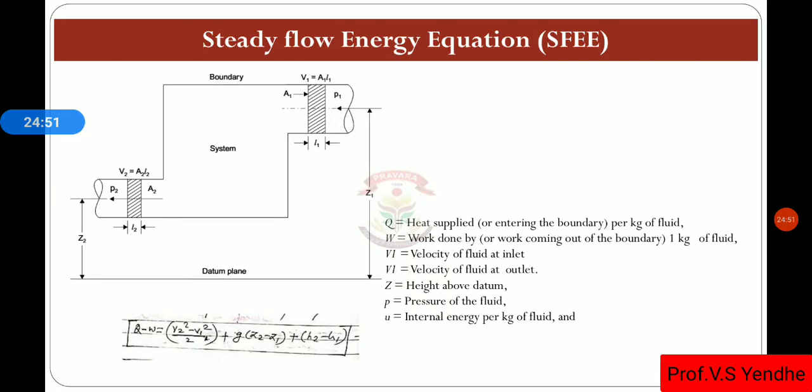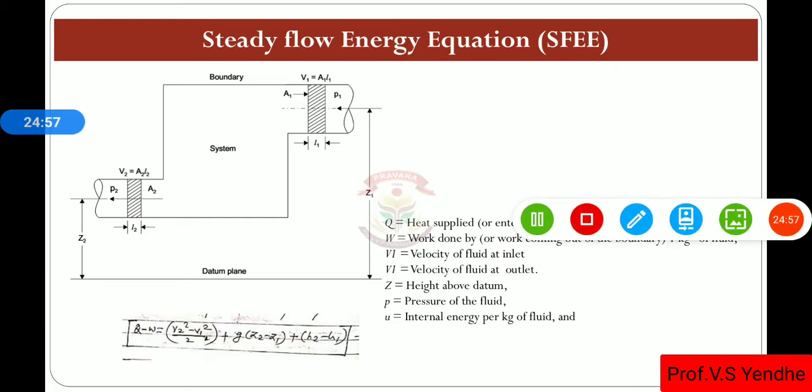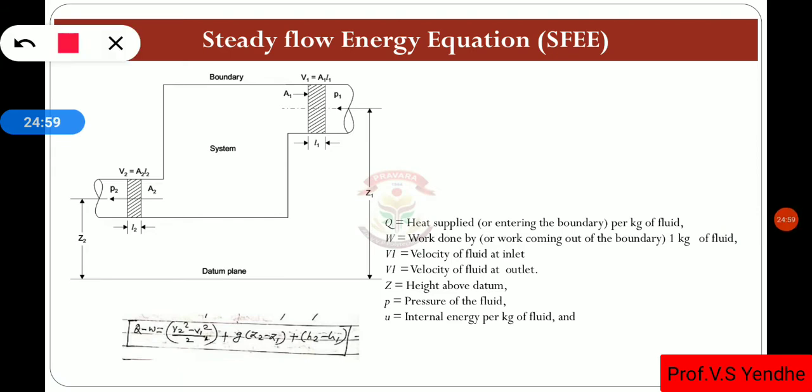Then this is the steady flow energy equation, that is Q minus W is equal to (V2 square minus V1 square) plus g(Z2 minus Z1) plus (H2 minus H1).